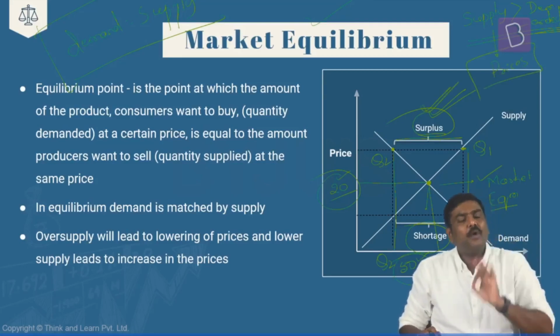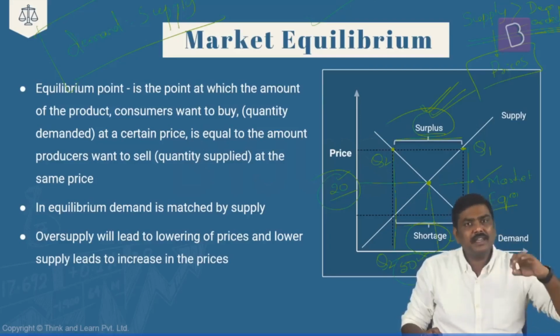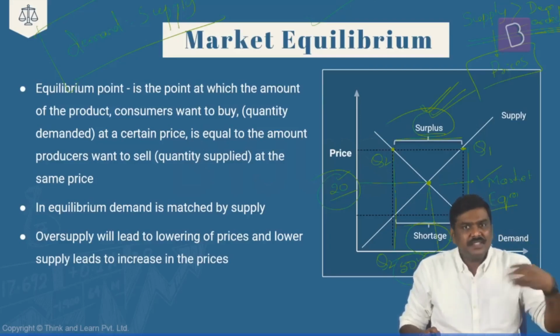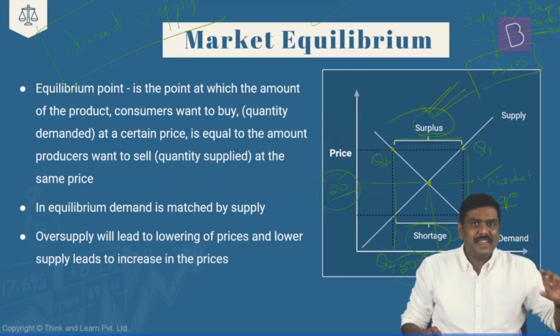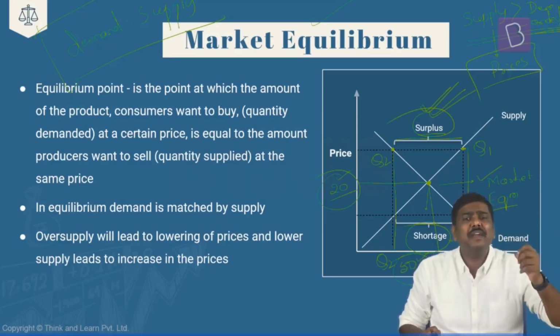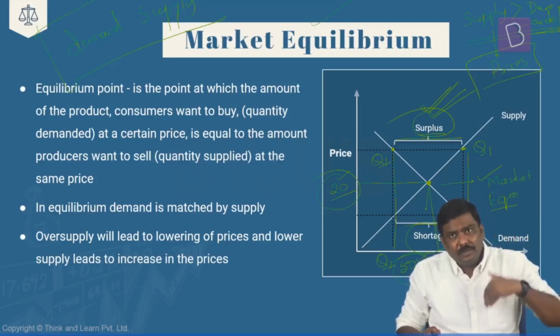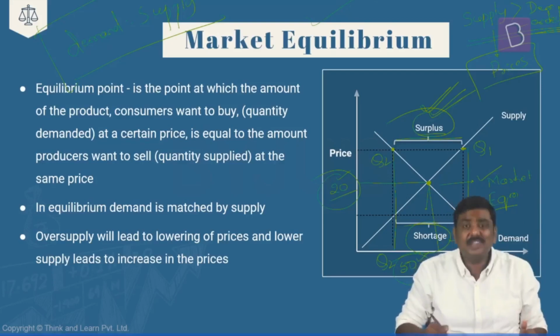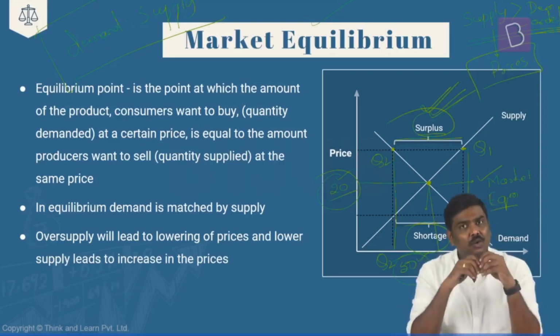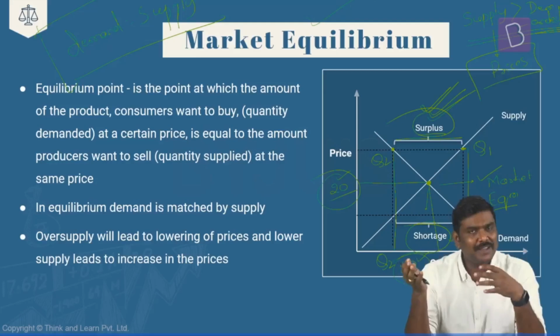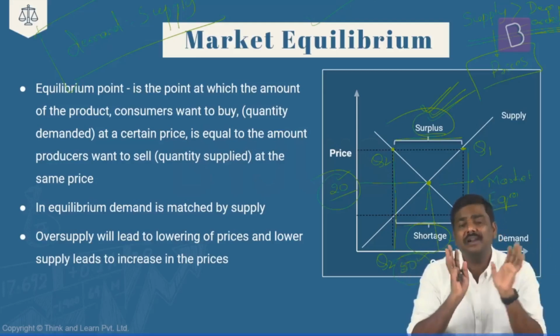Market equilibrium point is a point wherein in the market the supply is equal to demand and the price is agreed. That is, the price demanded by the seller is the same as the price paid by the buyer. And in the market, rather than having a market equilibrium, you can also have a situation called a surplus situation, wherein the total quantity supplied will be much higher compared to the quantity being demanded.